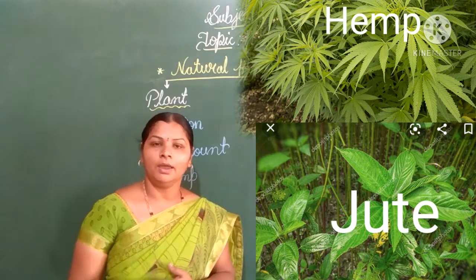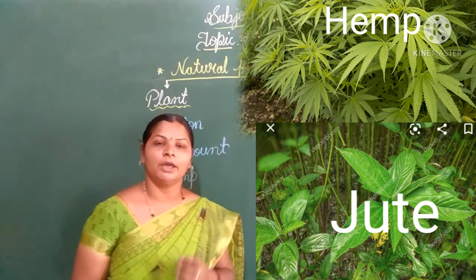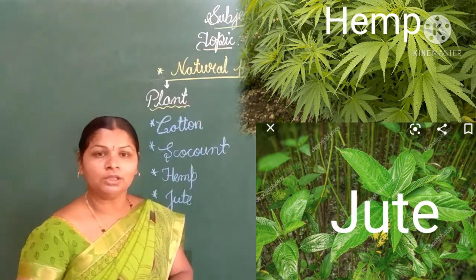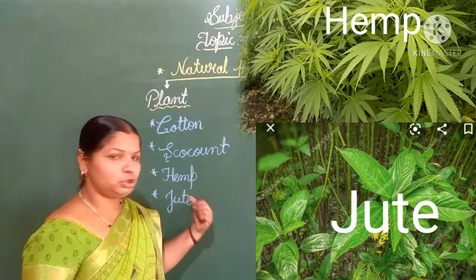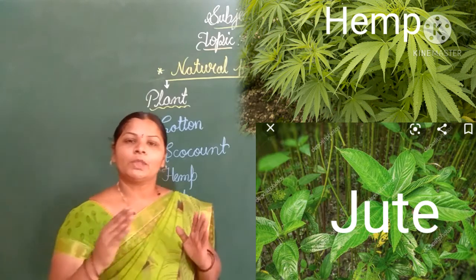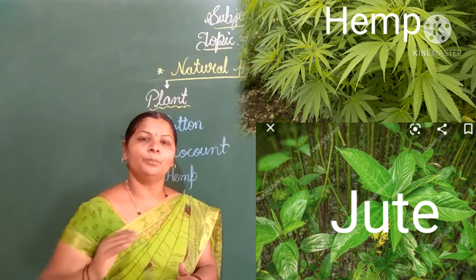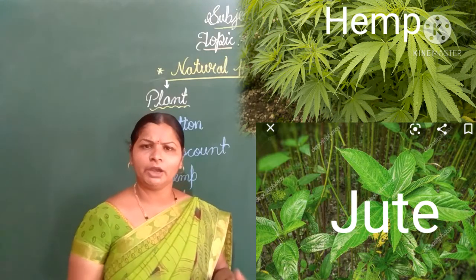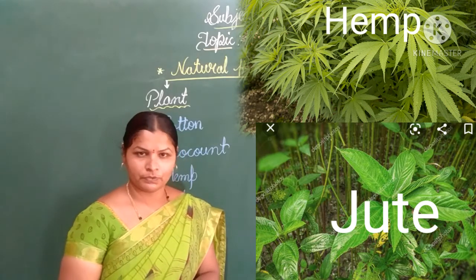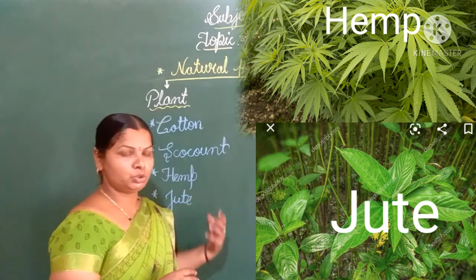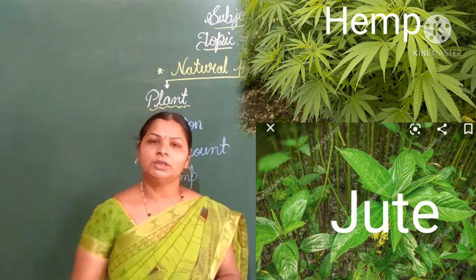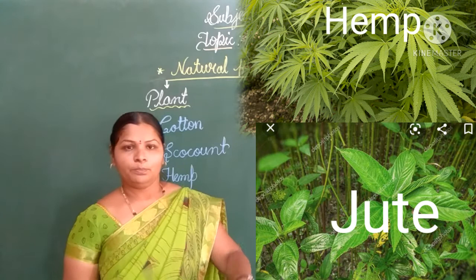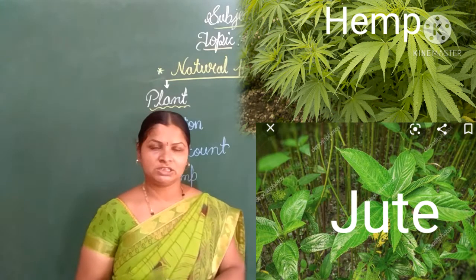Hemp and jute are natural fibers which we get from the plant, children. These are used in commercial and industrial products, by which we get a variety of things produced by industry.